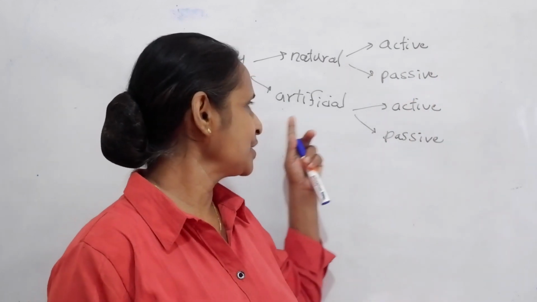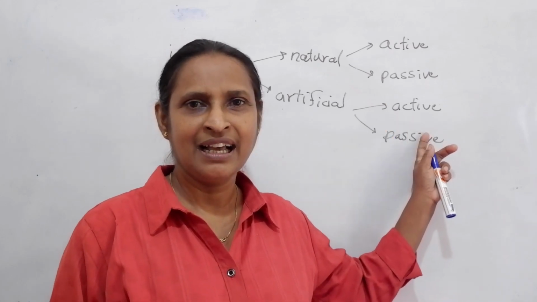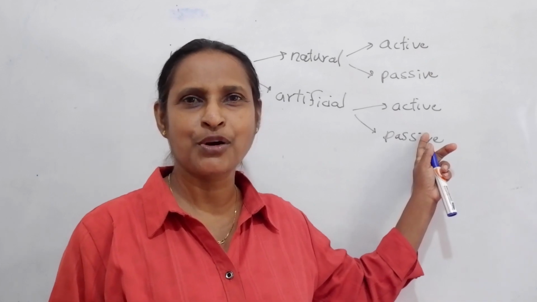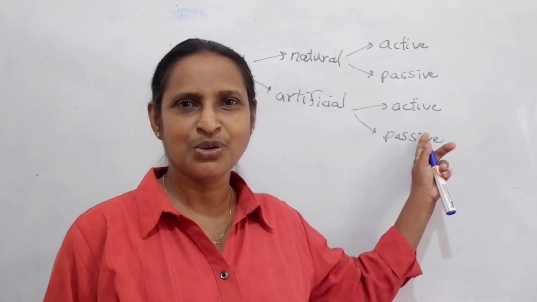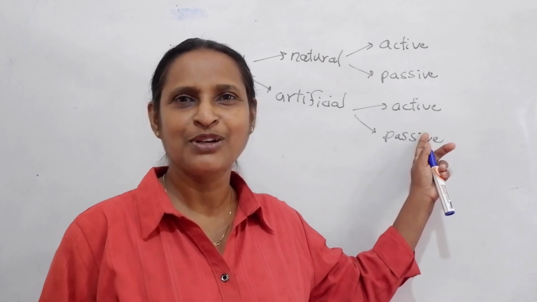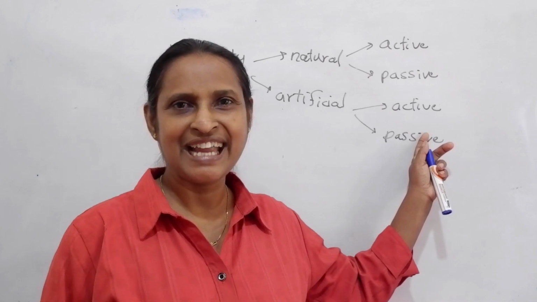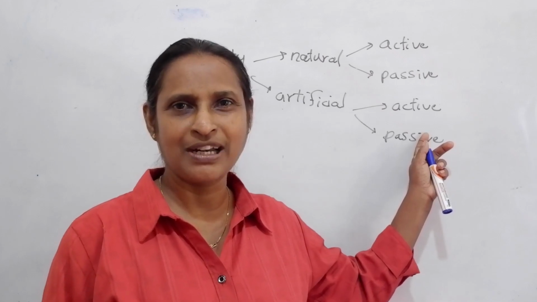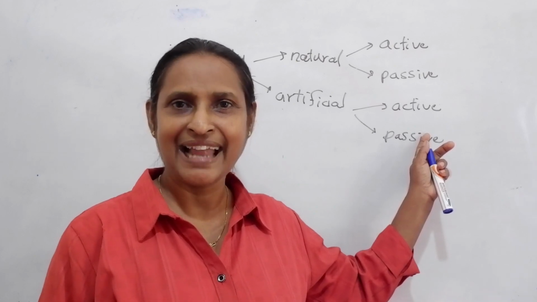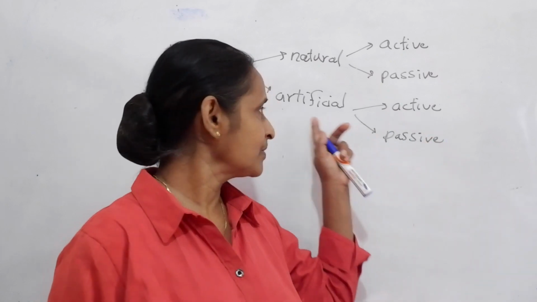Then artificially acquired active immunity: by vaccination, attenuated microorganisms are introduced into the body, so the body itself produces antibodies. Whenever the same type of antigen is encountered, it is identified by the body, so protection is given.